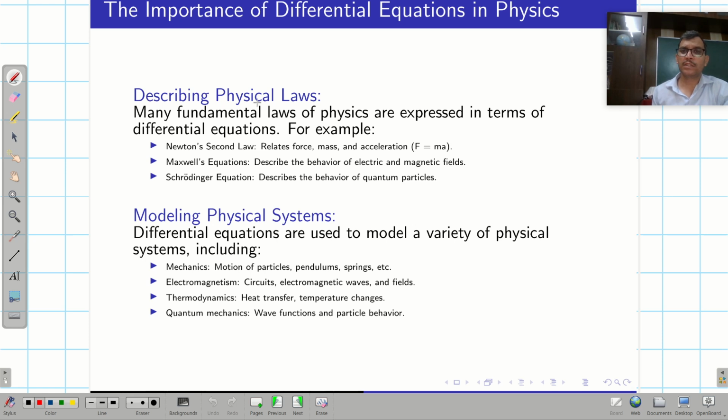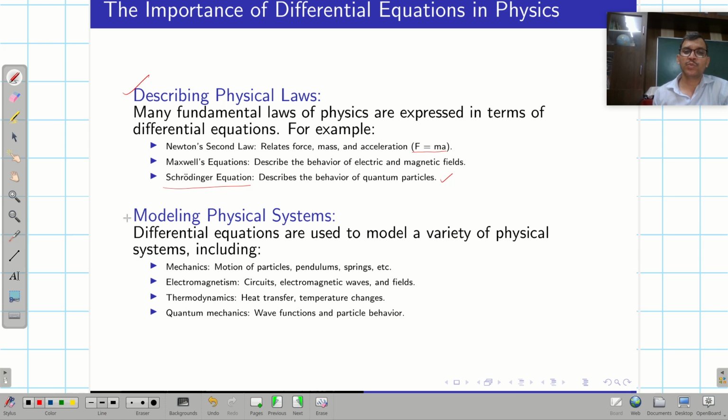So basically, many fundamental laws of physics can be expressed in terms of differential equations. For example, Newton's second law of motion, that is net force is equal to mass into acceleration. Maxwell's equations can also be written in the form of differential equations. In a similar fashion, in quantum mechanics, differential equations are used to describe the behavior of quantum particles. So that means differential equations in physics are used to describe various physical laws.